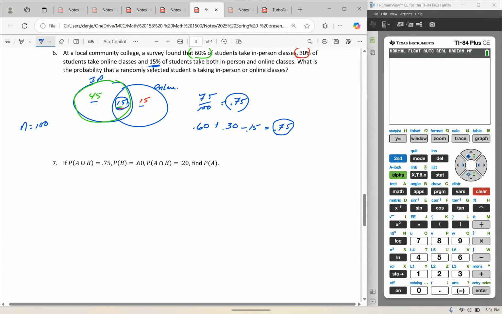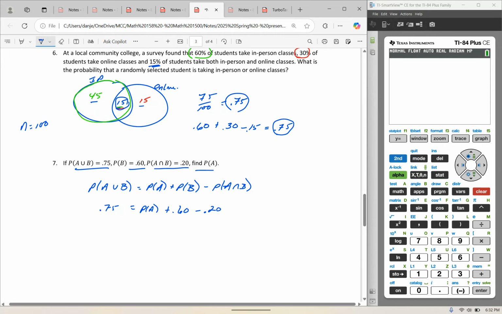Just another example here with some numbers to play with. Remember that the probability of A union B is the probability of A plus the probability of B minus the probability of A intersect B. And I just gave you some numbers here: A union B is 0.75, the probability of B is 0.60, and the probability of A and B is 0.20. Find the probability of A.